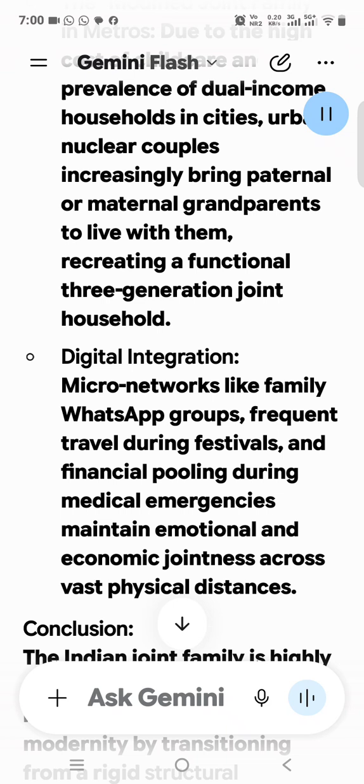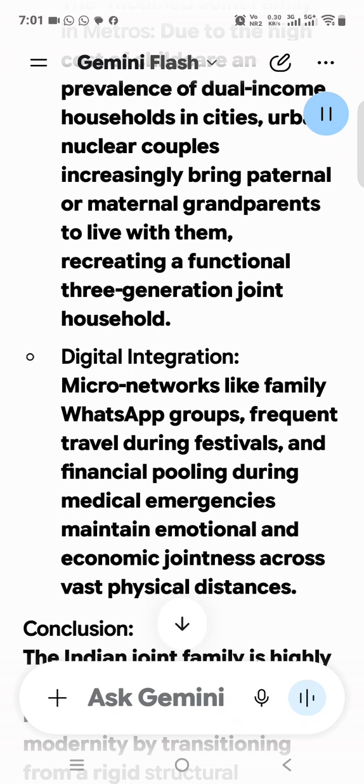Why the joint family is not fading away. The modification thesis: sociologists note that the joint family is not disappearing. Rather, it is transforming into nuclear structures with joint dynamics or extended/adaptive families. Functional jointness: even if physically separated, families remain functionally joint. Major decisions, marriage, property purchase, business initialization, are still taken collectively across generations.